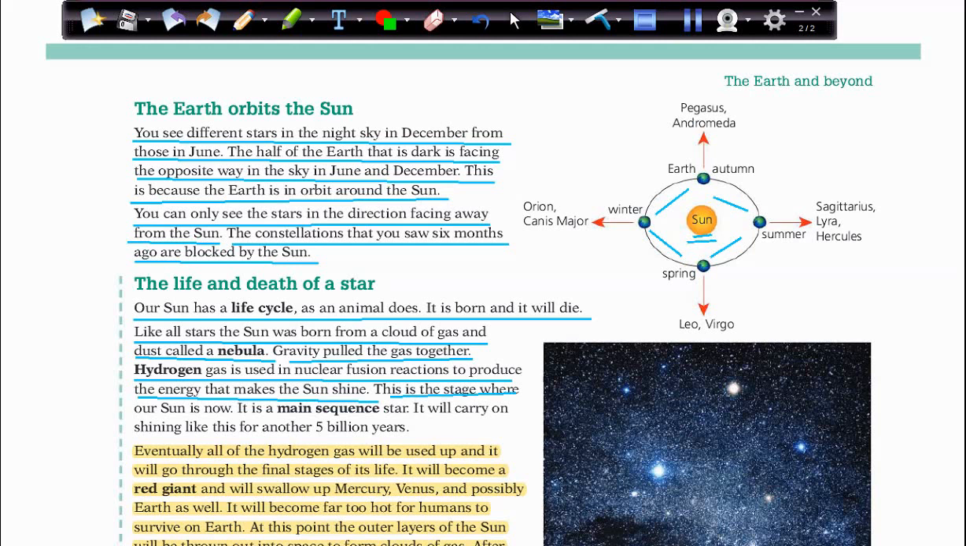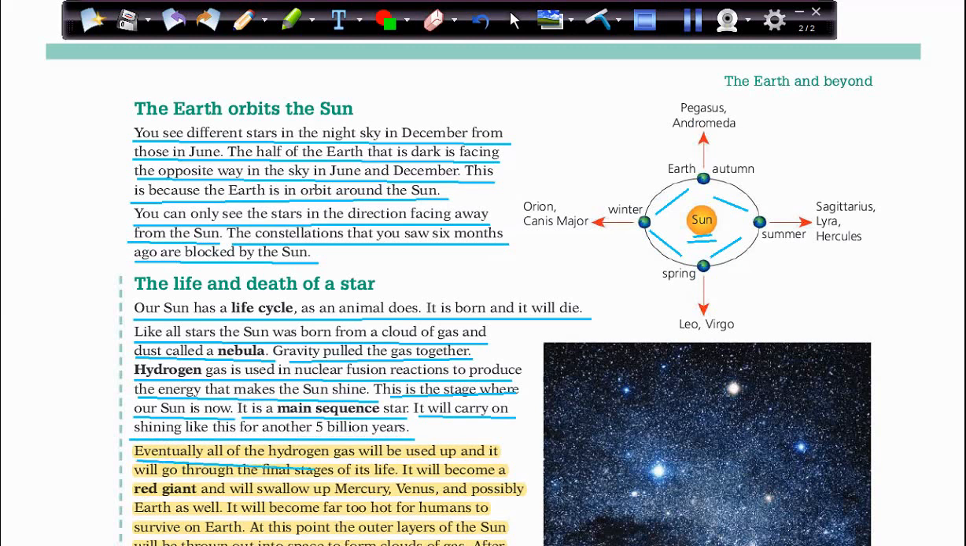This is the stage where our sun is now. We can see the sun is shining, so this is the current stage that we are in now, which is called the main sequence star. So what is the main sequence star? It's the stage that our sun is in now, where hydrogen gas is used in nuclear fusion to produce the energy to make the sun shine. It will carry on shining like this for another 5 billion years.